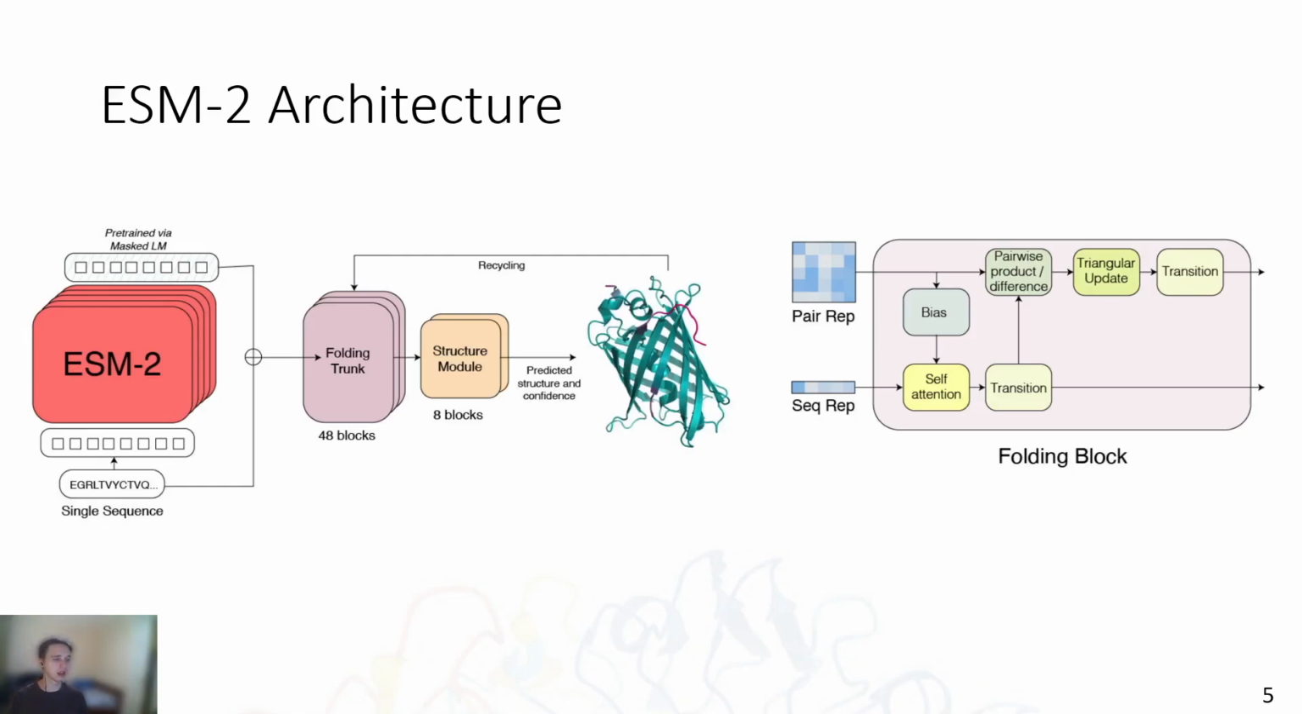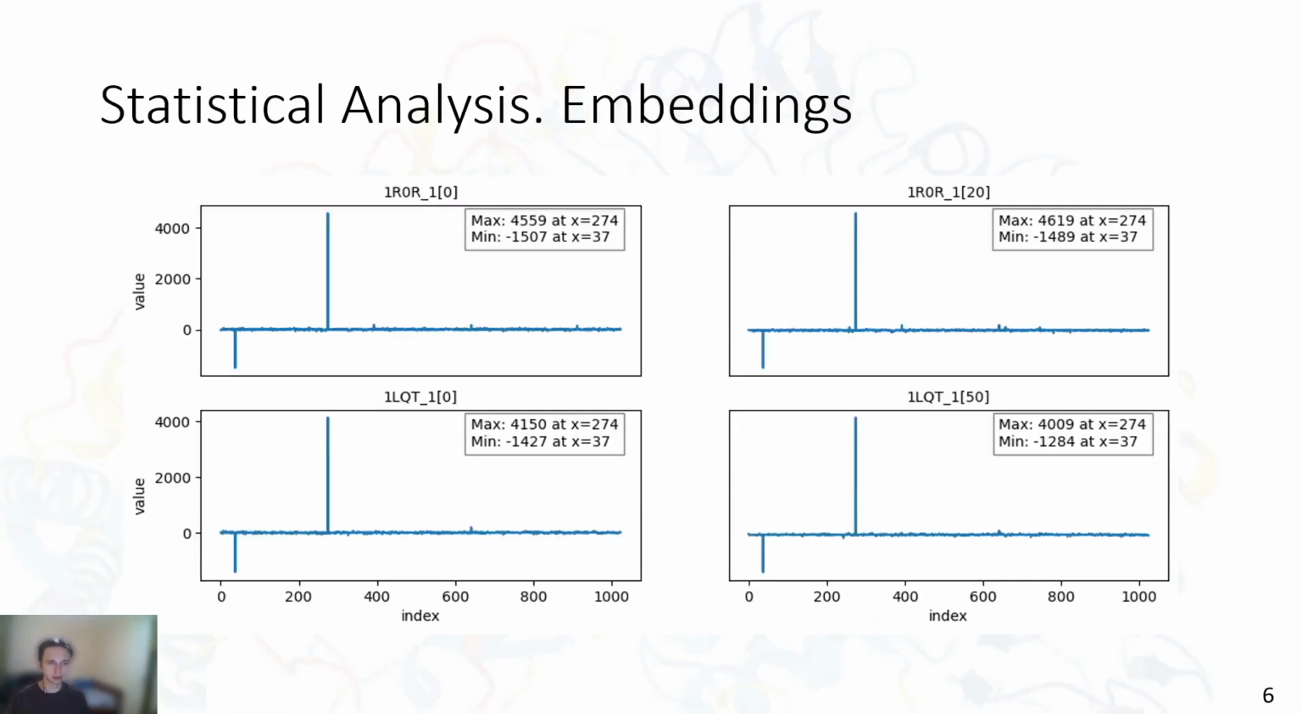The second type of representation is pairwise embeddings. These embeddings capture the relationships between pairs of amino acids in the sequence, and they provide detailed information about the spatial interactions and potential contact points between different parts of the protein. In this research, we focused on sequence embeddings. In our research, we have analyzed two pairs of proteins, one similar and one dissimilar.